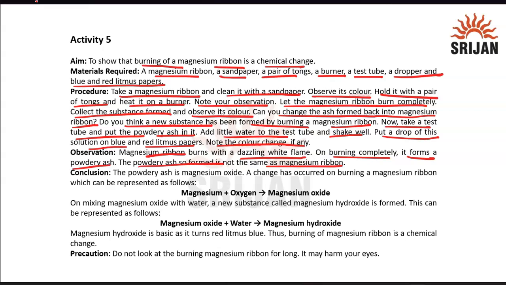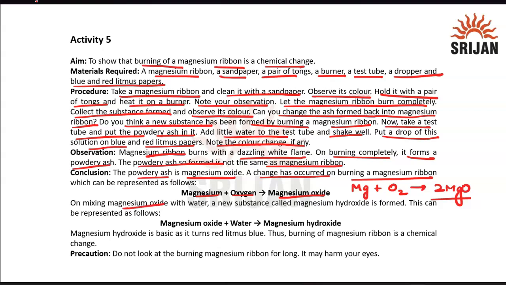So our conclusion is that the powdery ash is magnesium oxide, which has a very different color, and a change has occurred on burning a magnesium ribbon, where you can see that magnesium burns in the presence of oxygen to form magnesium oxide. It should be like this, Mg and O2. Okay, so this will give you 2MgO. So this is your magnesium oxide. So magnesium and oxygen react together to give you magnesium oxide.